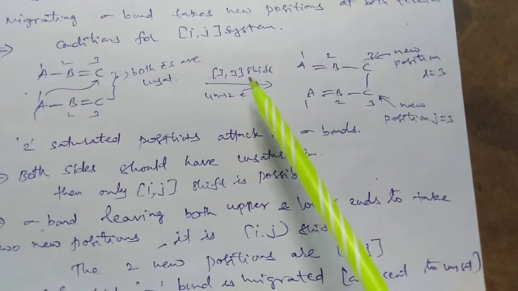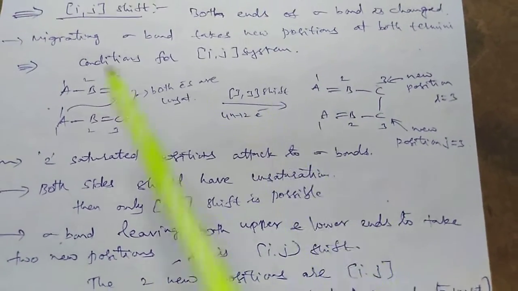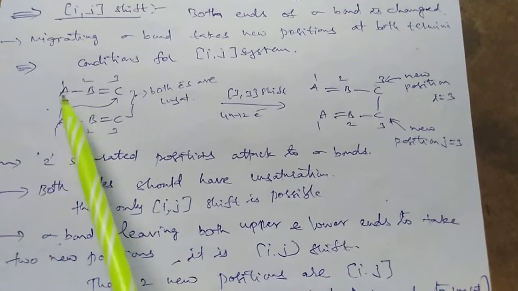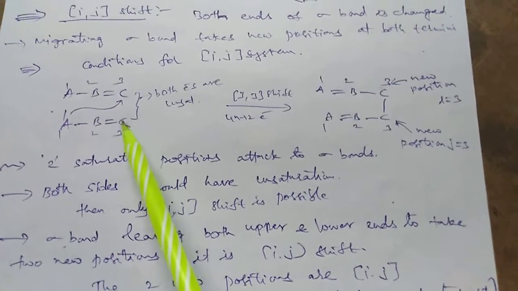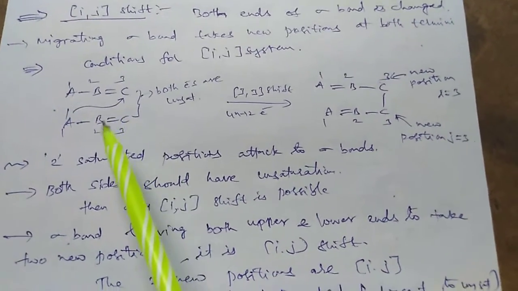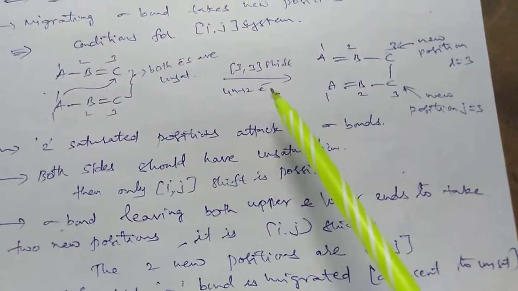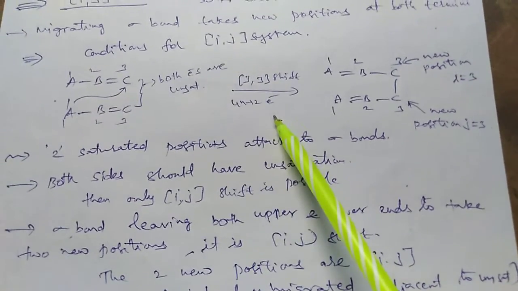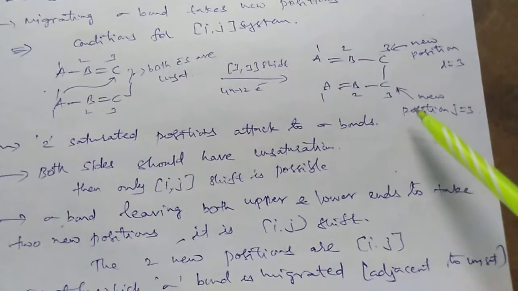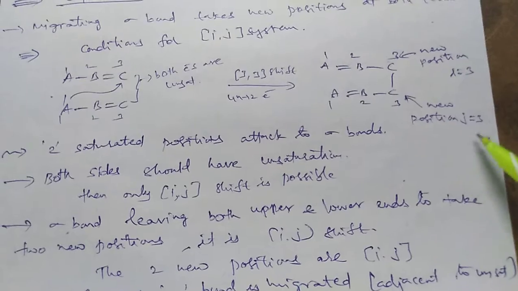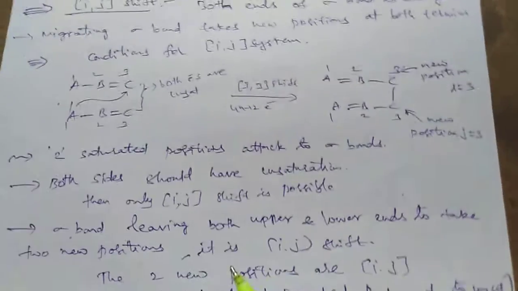Now a 3,3 shift takes place. So this group is shifting from the first position to the third position. So here the sigma bond is developed between the third and third positions of the carbons. So therefore it is a 3,3 shift. So 3 plus 3, total 6 electrons involved in the reaction. Therefore it is a 4n+2 system. Now the new position i is equal to 3, and also the new position j is equal to 3. We are discussing the ij shift. So therefore a 3,3 shift is possible for this example.